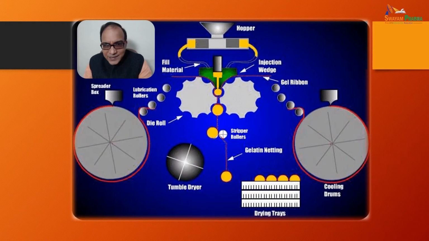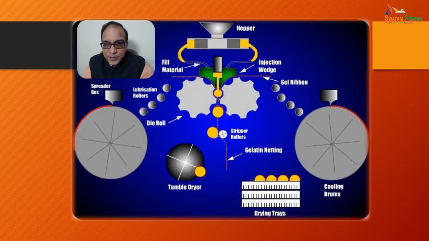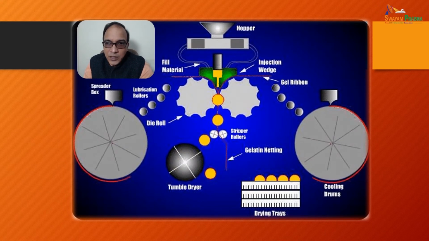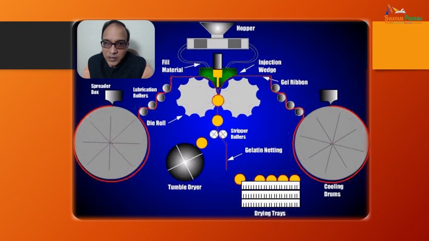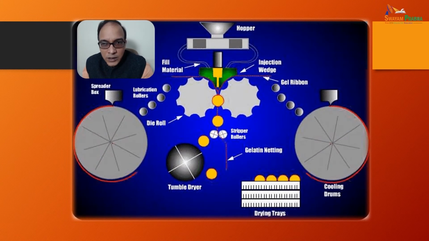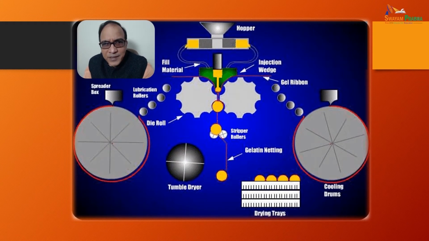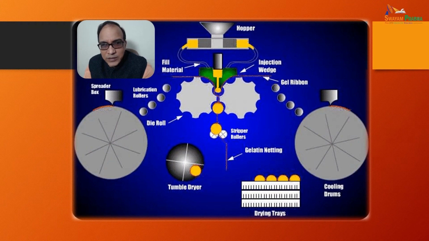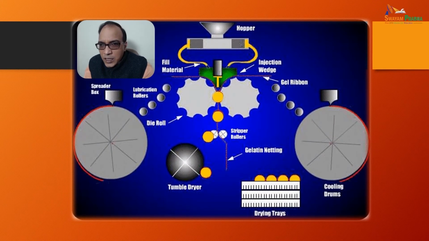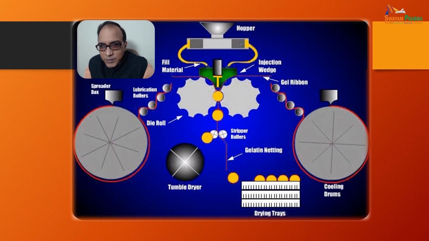So let's see this diagrammatic representation with the help of animation, how this soft gelatin machine is working. It is basically a capless technology. From the hopper, the material is coming.